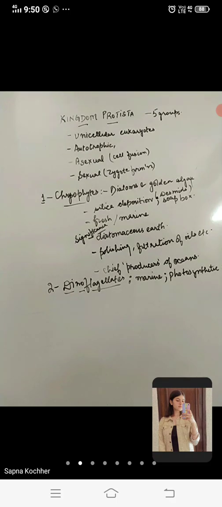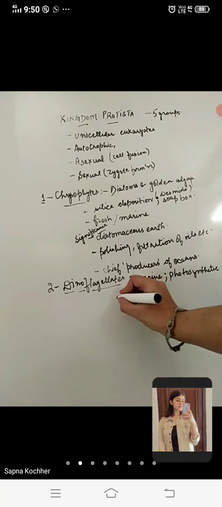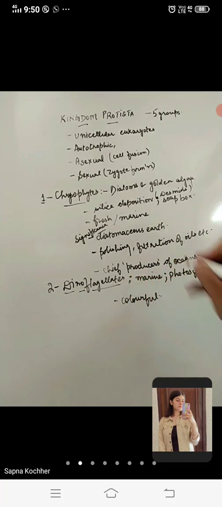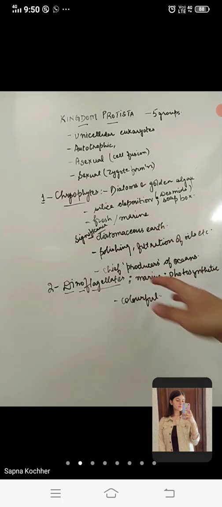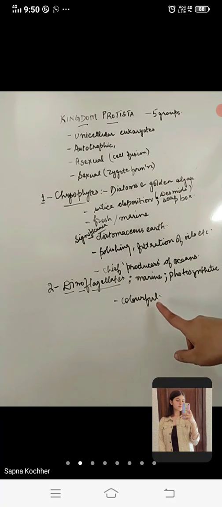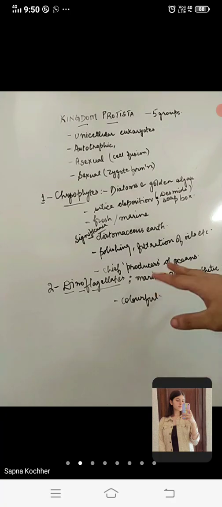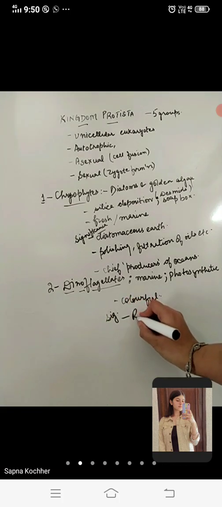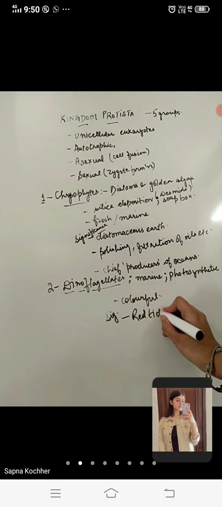So these members are also very colorful. इनका जो appearance होता है that is a colorful appearance. Some of the members are red in color, some are blue, green, yellow, brown. Different colors they show, depending upon the pigments present within these organisms, right? Because of this characteristic, they have also been known for creating the red tides. अब इनका significance क्या है? That is creating the red tides.